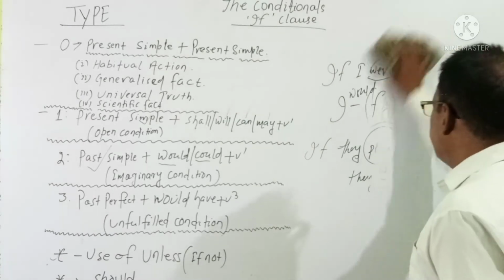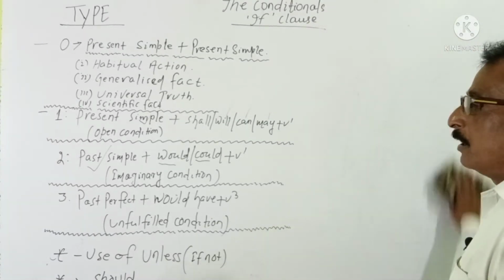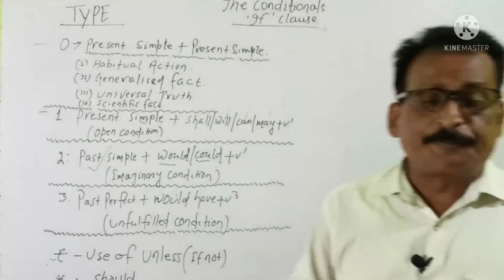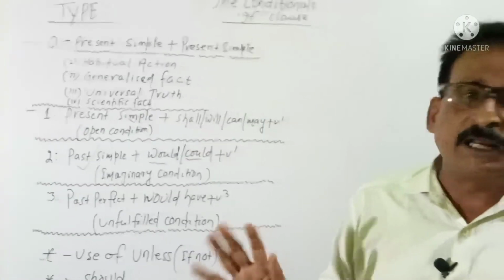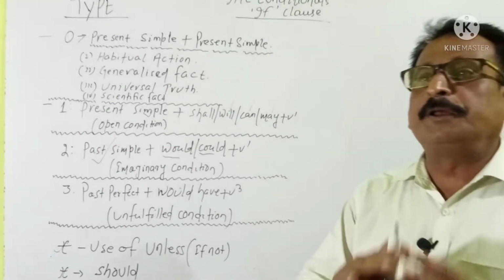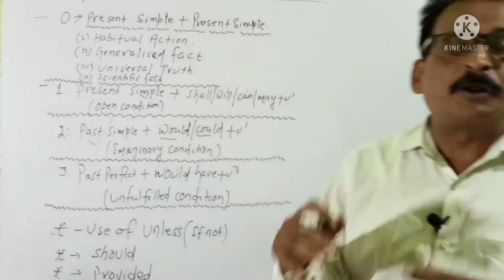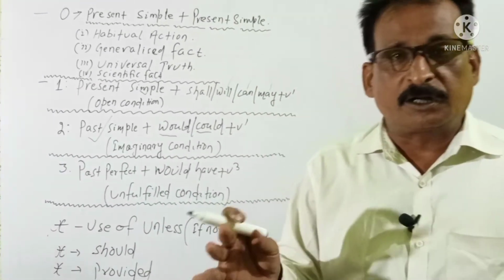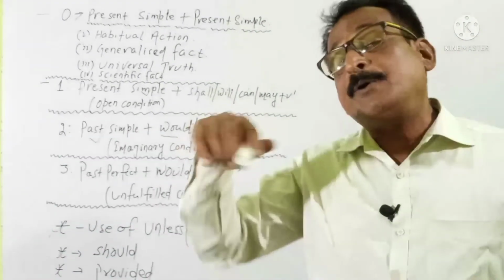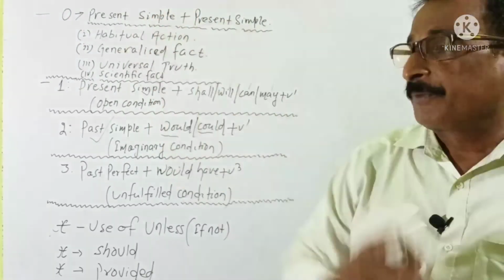Then comes type 3. Type 3 is called unfulfilled condition. Unfulfilled condition means, in this case, the person has not done his work. He has not done the work. It is being discussed after the work has been done, or the time has already passed. They are thinking that if you had done it, it would have been done.